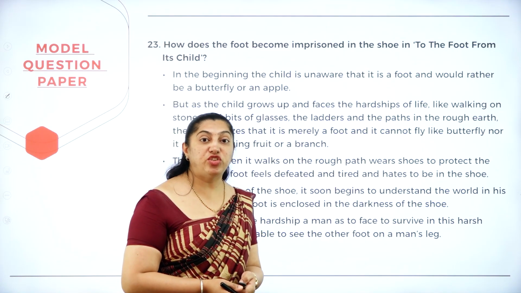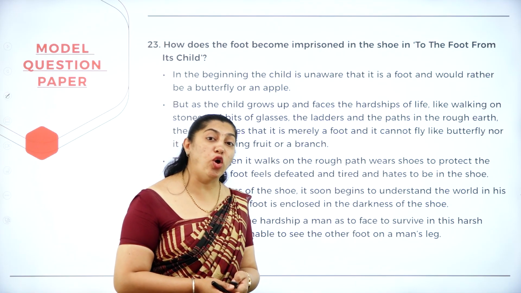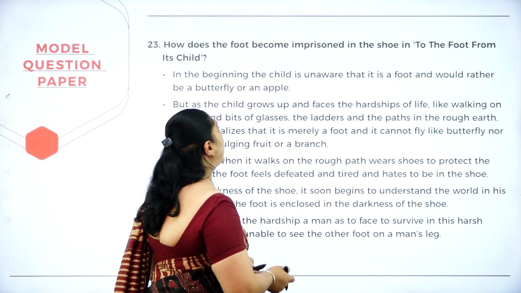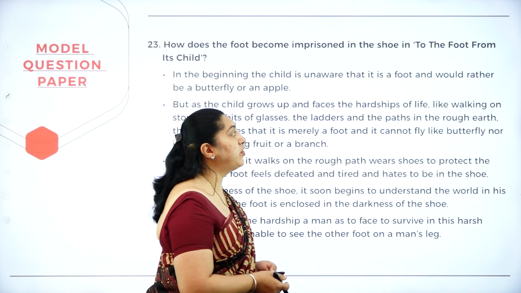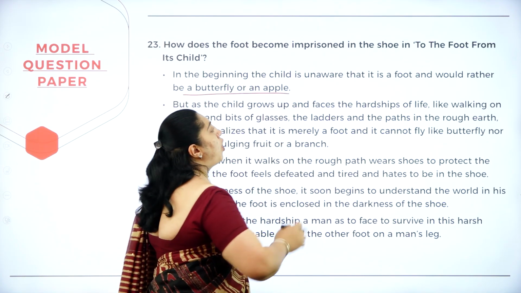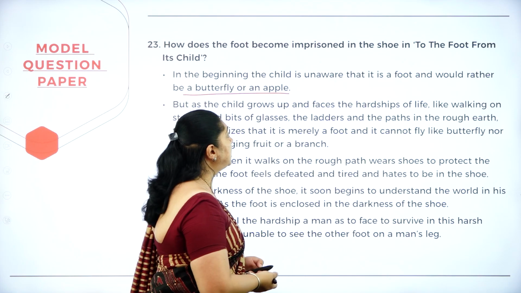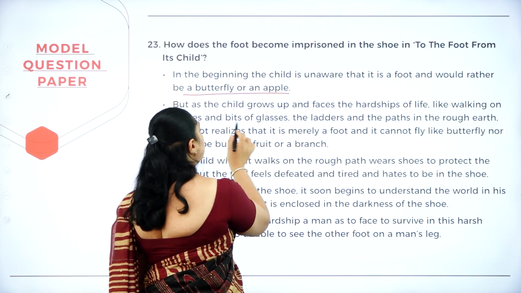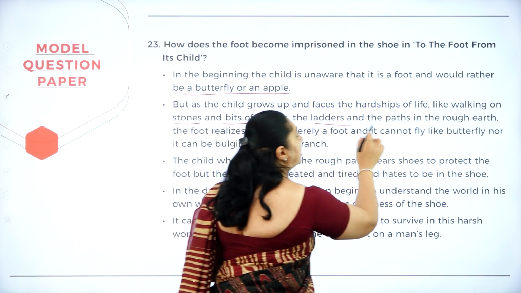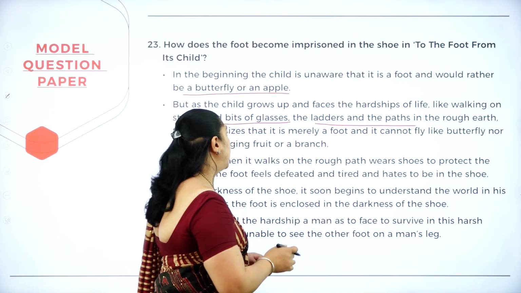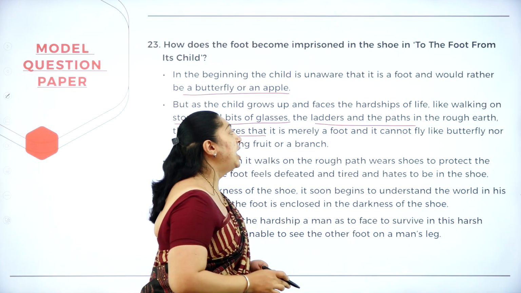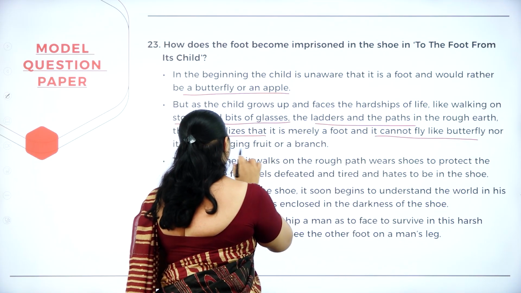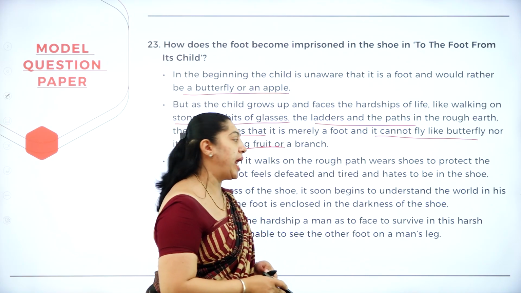But later, when it realizes, the child gets to know that it cannot be a butterfly nor a bulging fruit in the branch. In the beginning, the child is unaware that it is a foot and thinks it would be a butterfly or an apple. But as the child grows and faces the hardship of life, like walking on stones and bits of glass, the ladders and the paths in the rough surface of the earth, the foot realizes that it is merely a foot and it cannot fly like a butterfly, nor can it be a bulging fruit on a branch.